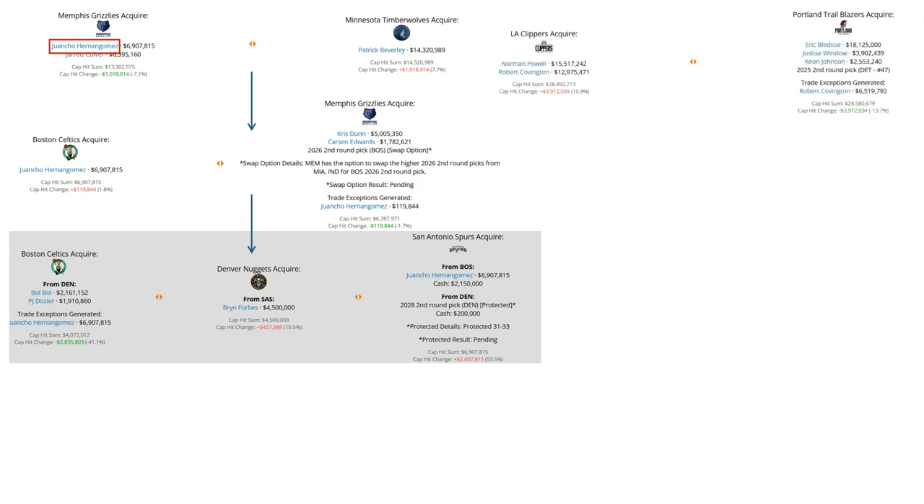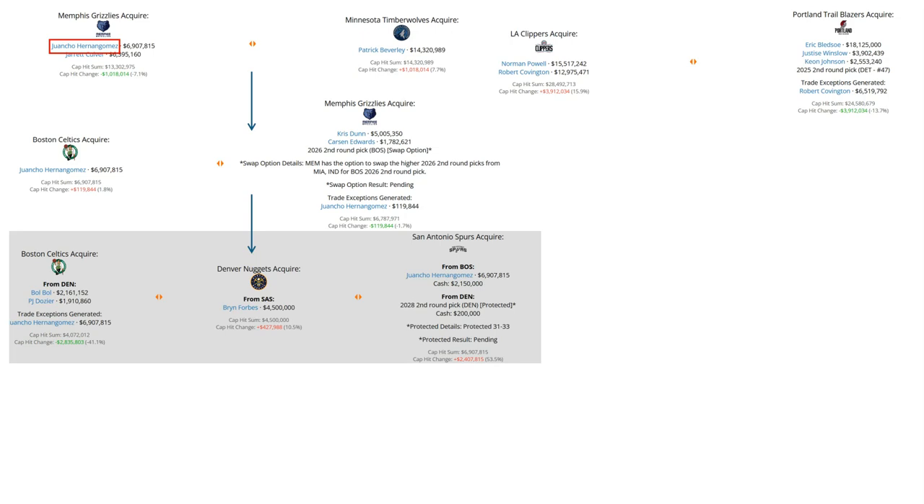Now, carrying on here, Eric Bledsoe, as I mentioned, was later flipped by the Clippers, this time to the Portland Trailblazers, along with Justice Winslow, Keon Johnson, and a second-round pick in 2025, in exchange for Norman Powell and Robert Covington. Norman Powell would become a very solid player with the Clippers and is still with LA to this day. For the Blazers, this was the last stop for Eric Bledsoe in his trade history.